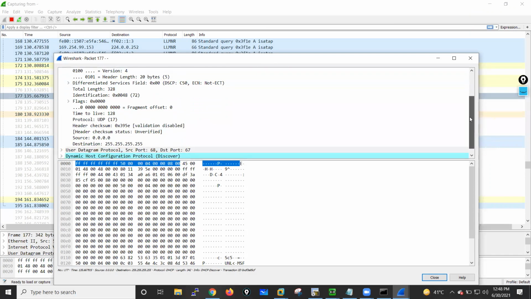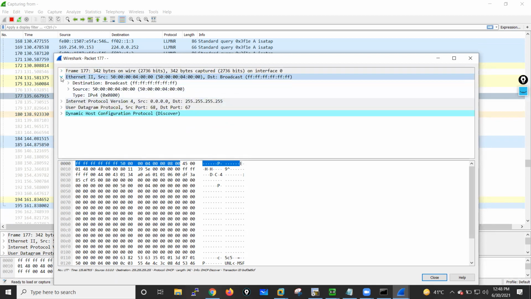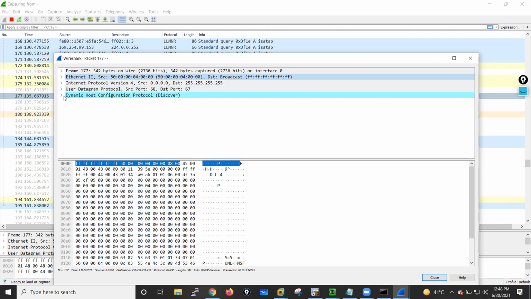And the thing is, if I go to this one, let me minimize this, you can see DHCP uses UDP port number 68 when any machine wants to get an IP address from the DHCP server. And when the server does the communication, the server uses UDP port number 67. Just remember.